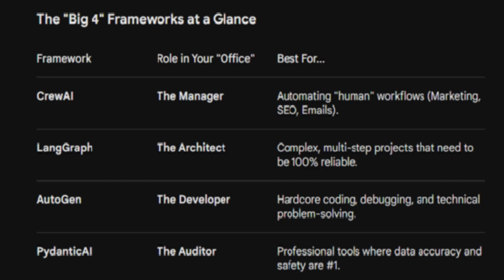Start with CrewAI if you're a solopreneur who wants to build an AI employee for your business today. Level up to LangGraph if you're building a complex app that needs 100% reliability. And use AutoGen if your goal is to automate heavy-duty software coding. And stick with PydanticAI if you're building professional tools for clients where data accuracy is everything.